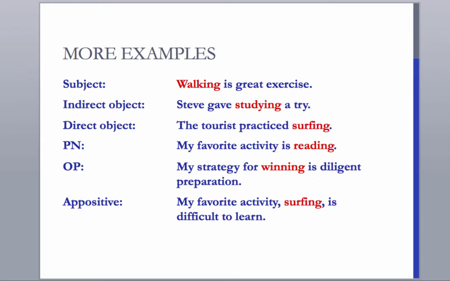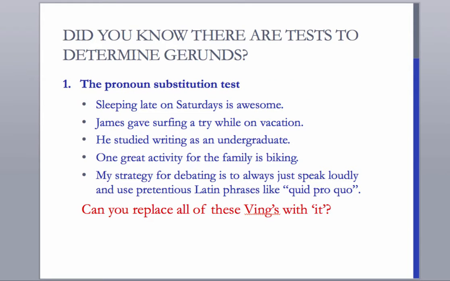Lucky for us, we have more tests to help us determine whether or not an item is a gerund. Certainly our most productive and most valuable test has been substituting pronouns. That has helped us determine if an item is a noun phrase, and it has helped us determine subjects. It has helped us determine several things throughout this course. This pronoun test can also be used to help us determine whether an item is a gerund. Because gerunds are nouns, they must be able to be substituted with a pronoun. That's what pronouns do. They replace nouns and noun phrases.